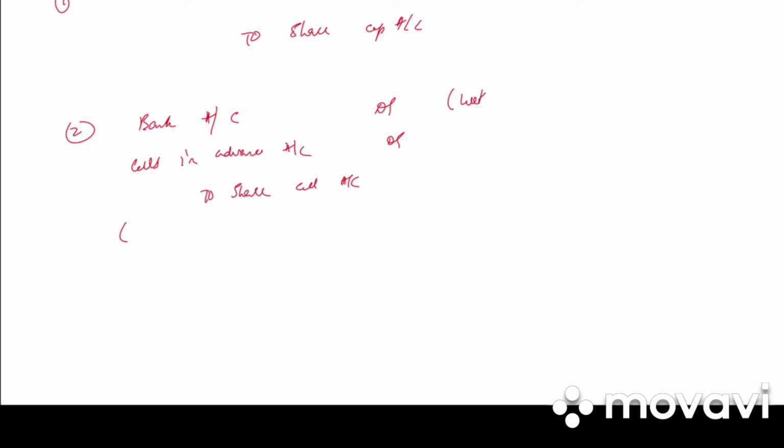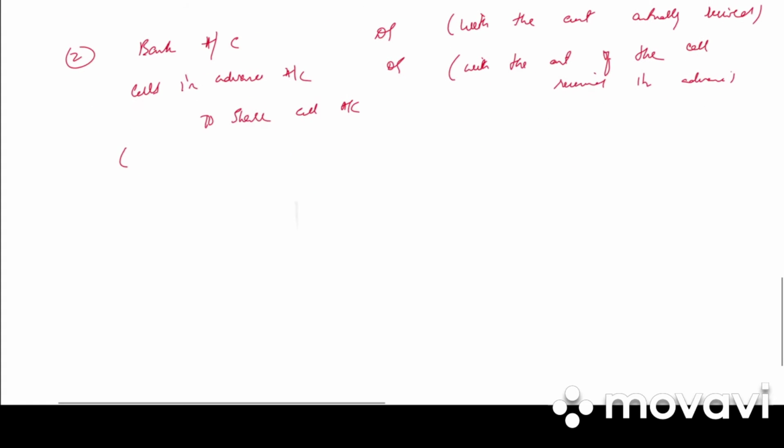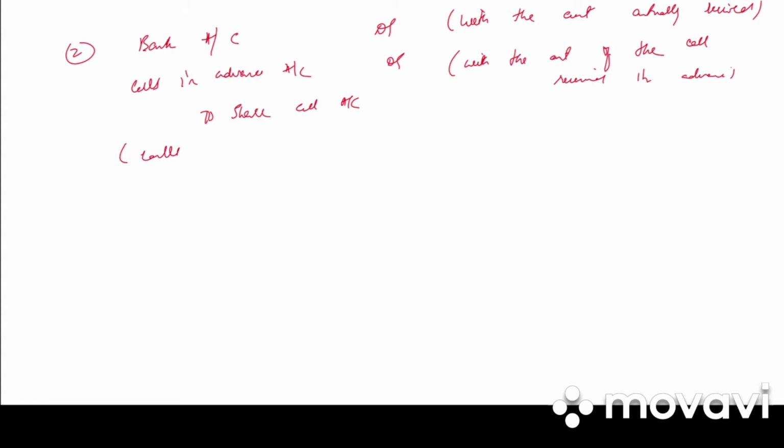Next to bank account, you can write the amount actually received, and next to calls in advance the amount of the call received in advance, and as narration you can write calls in advance adjusted.